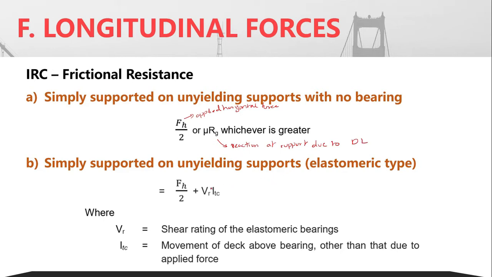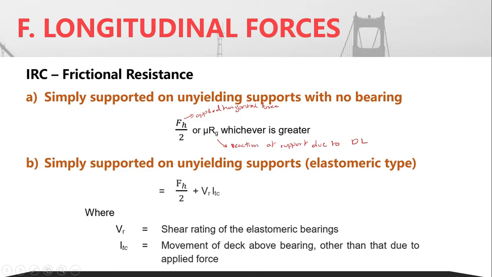Now, in case of simply supported on unyielding supports with elastomeric bearing, the corresponding value is FH by 2 plus VR into delta C, where VR is the shear rating of the elastomeric bearing and delta C is the movement of the deck above the bearing, that is, due to forces other than the applied force.